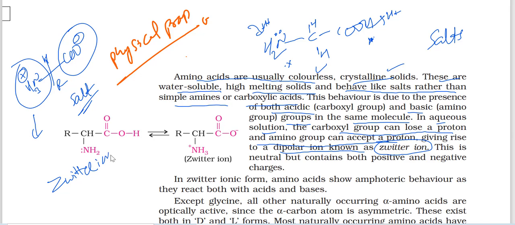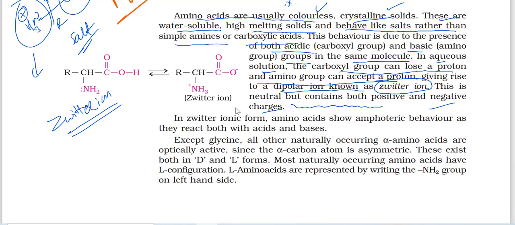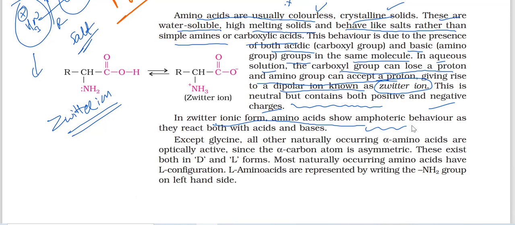Within the same molecule, positive and negative both charges are there. This is neutral, but contains both positive and negative charges. In zwitter ionic form, amino acids show amphoteric behavior.